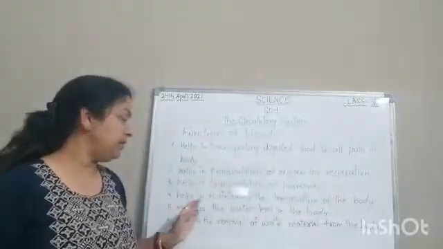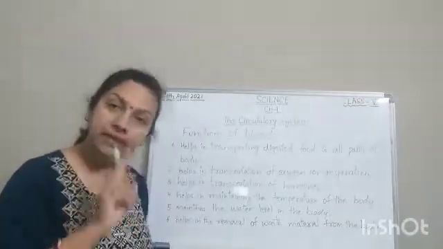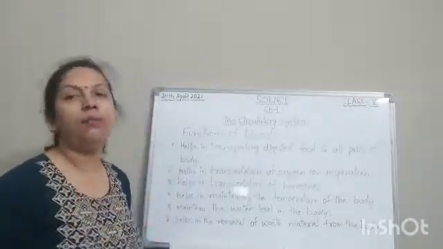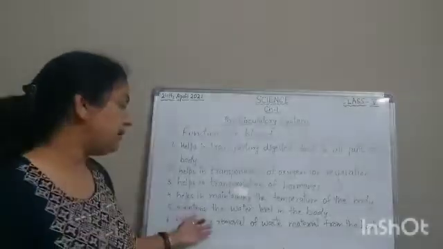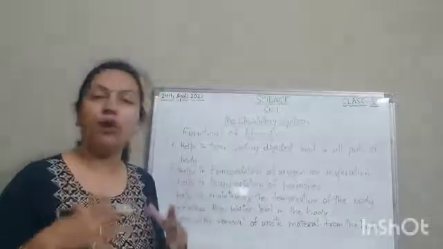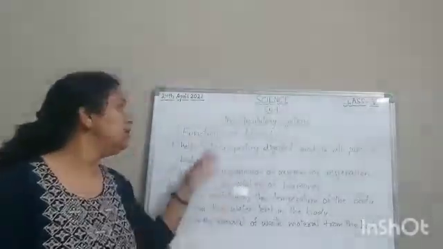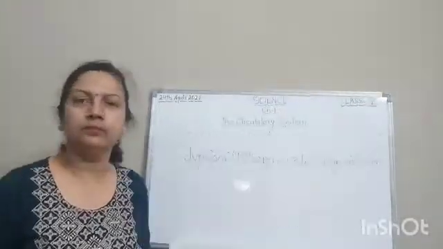Now the next one is it maintains the water level in the body. Blood maintains the water level in the body. And the last one, blood helps in the removal of waste material from the body. Okay, now these all are the functions of blood.